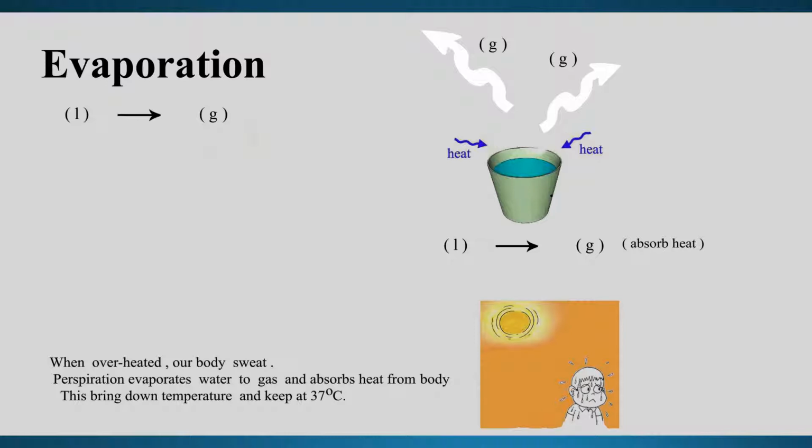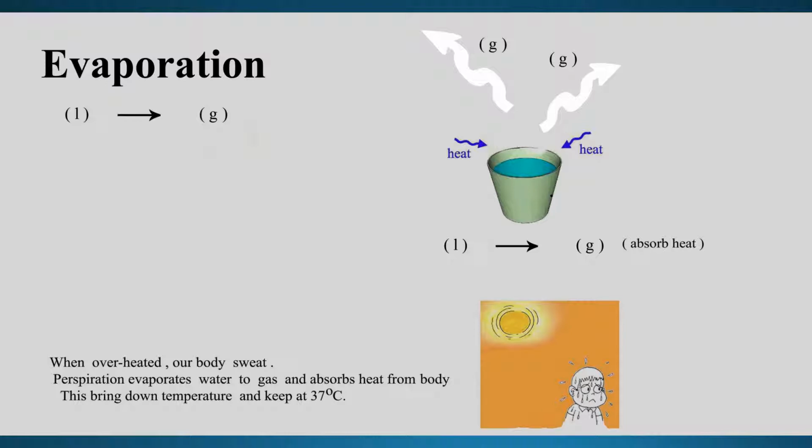When any substance turns from liquid into gas, it absorbs heat. That is something that you don't expect. So when any substance turns to gas, it makes the environment cooler.